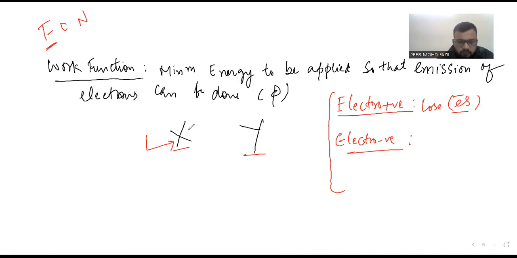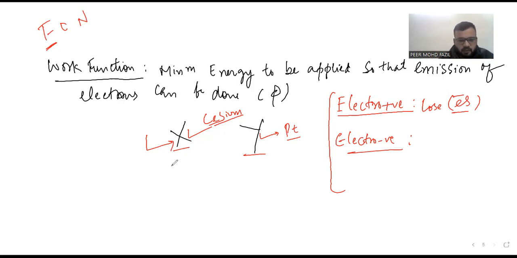So if a metal is very electropositive, like in the case of cesium, and some other metal, that is platinum, this cesium is very electropositive, and this platinum is not that electropositive. Electropositive means it does not have that much tendency to hold the electrons. When I apply some energy over it, it will easily lose the electrons. These electrons will be lost very early on some minimum energy.